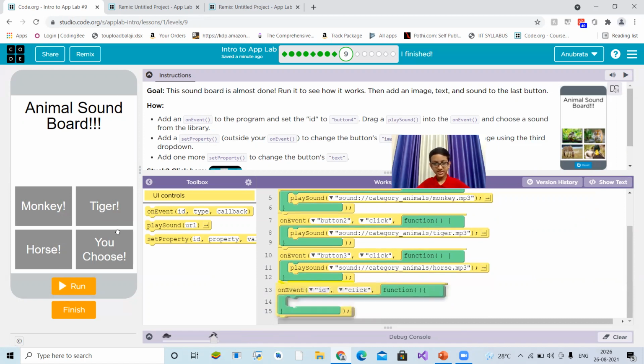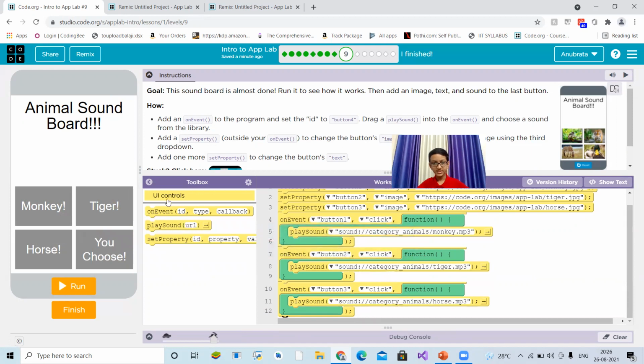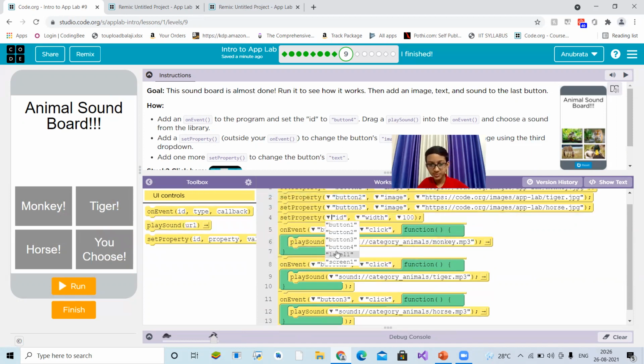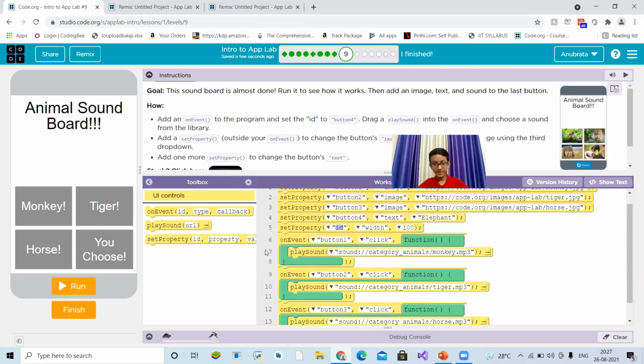Okay. So, firstly, let's change the text, set property. You choose button, which is button 4. Text to the text. That's an elephant because elephant is a very common animal among all of us. I think everyone loves elephant. Okay, so let's see. That became elephant. But now we have to change the background. It's a background image. Okay.